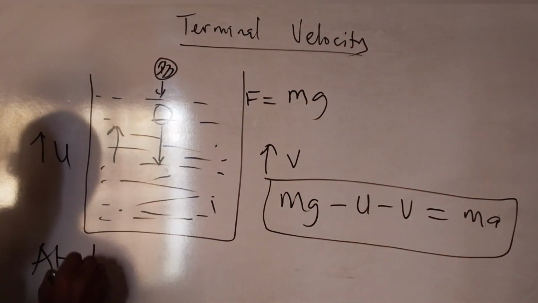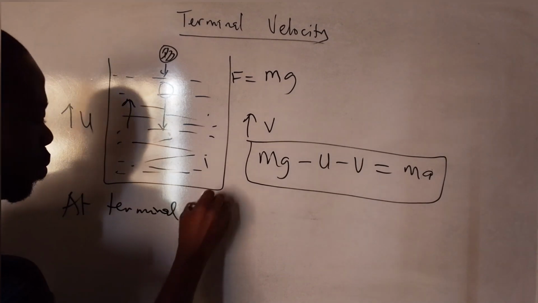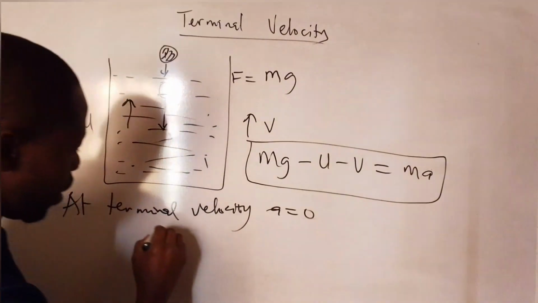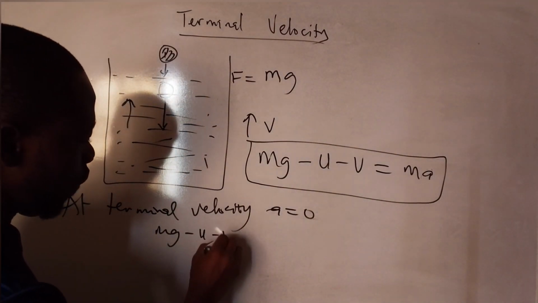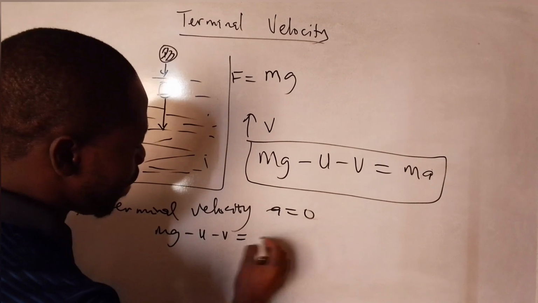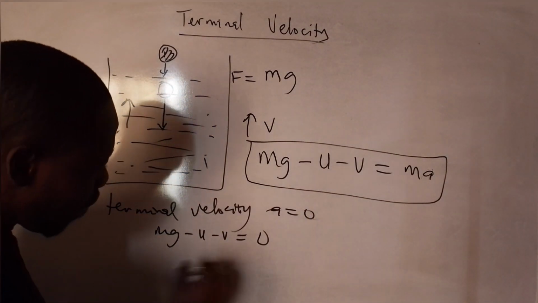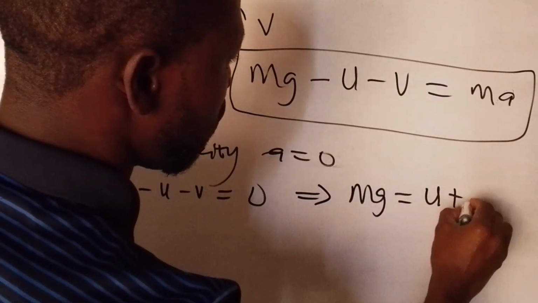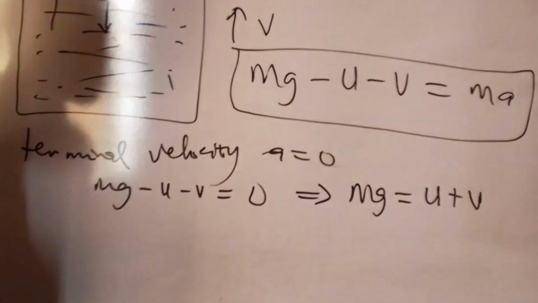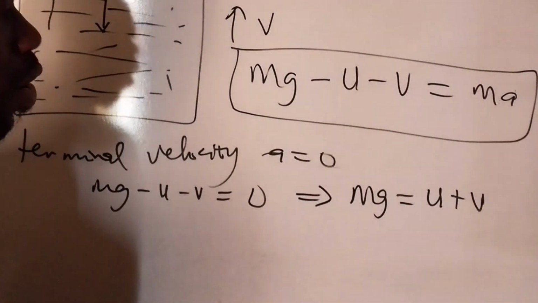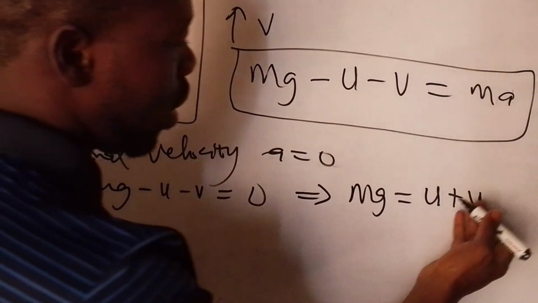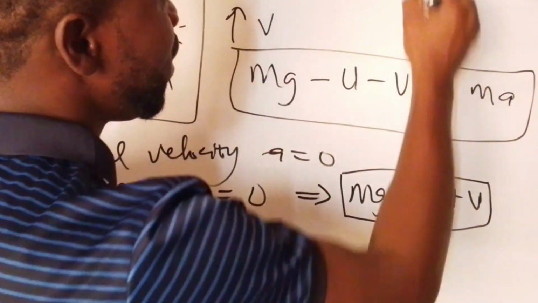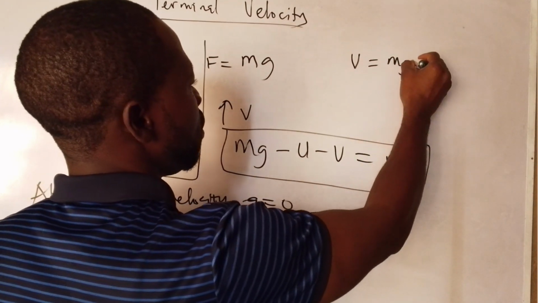And at terminal velocity, acceleration is equal to zero. It then means that what? mg minus u minus v is equal to ma. m times 0 is 0. So when you move u and v to the other side, it implies that mg is equal to upthrust plus viscosity. Now, you can use this formula to get upthrust. You can use the formula to get viscosity in a liquid. How do you do that? It then means that viscosity is equal to mg minus upthrust